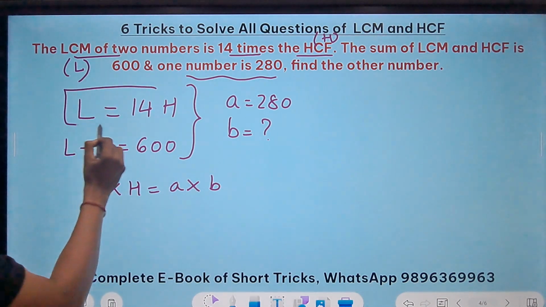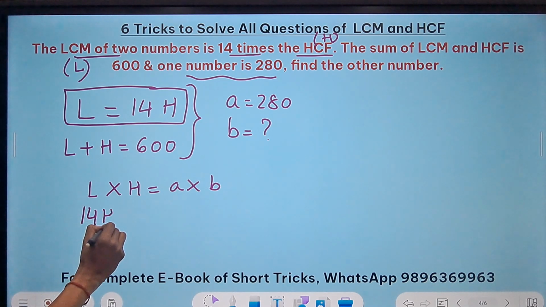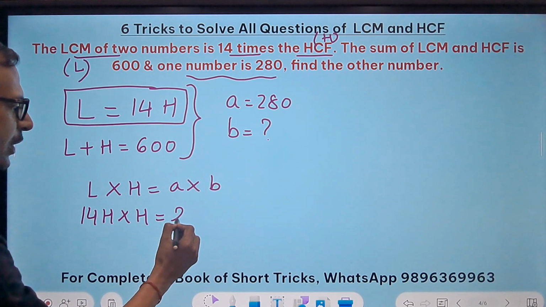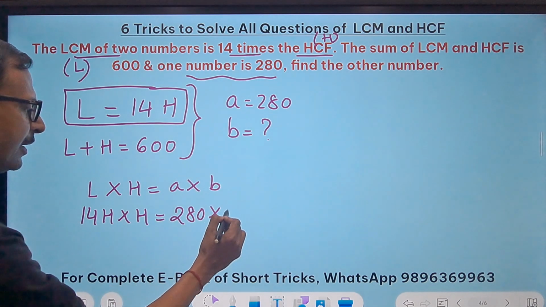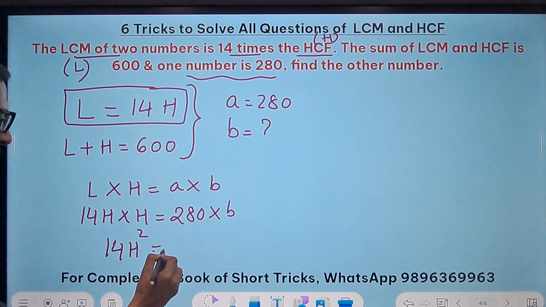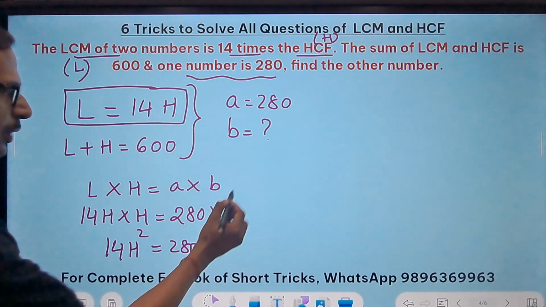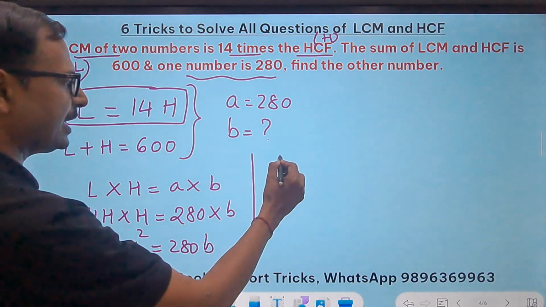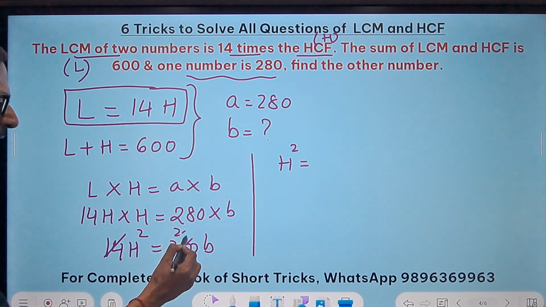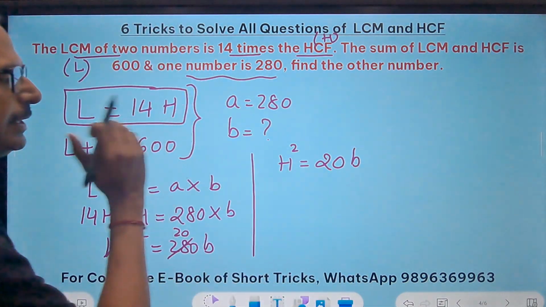L is 14H, so 14H times H is equal to A, which is 280, into B. This gives me 14H square equals 280B. I can divide by 14 throughout, so H square equals 20 into B.